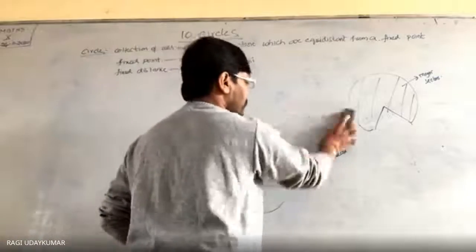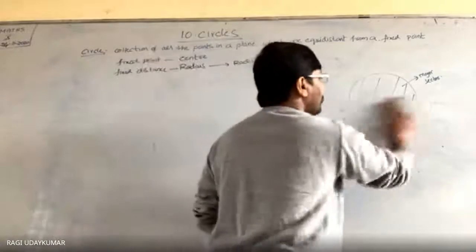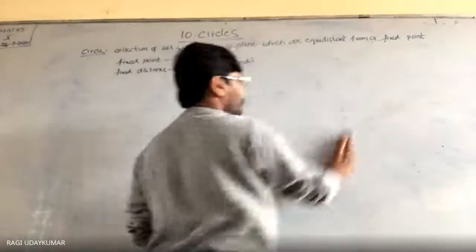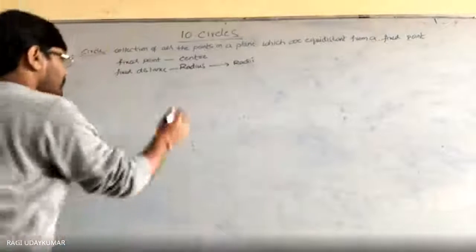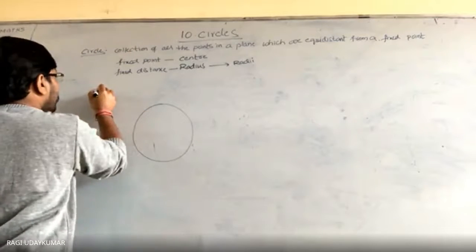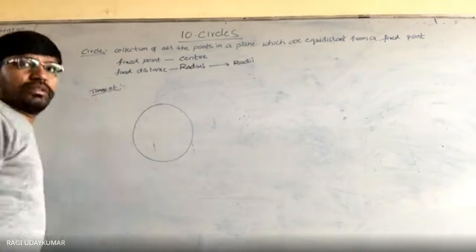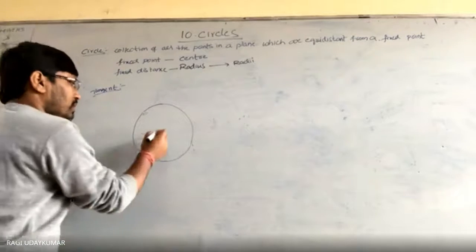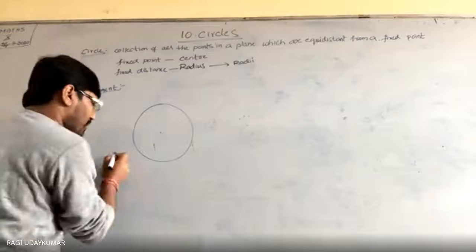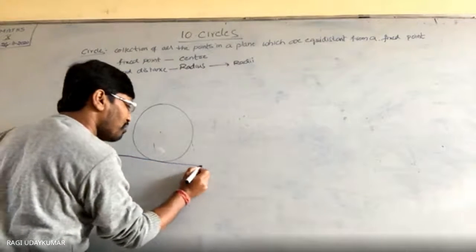And the secant. If you consider a circle, this is the center of the circle. A line which touches the circle at only one point.